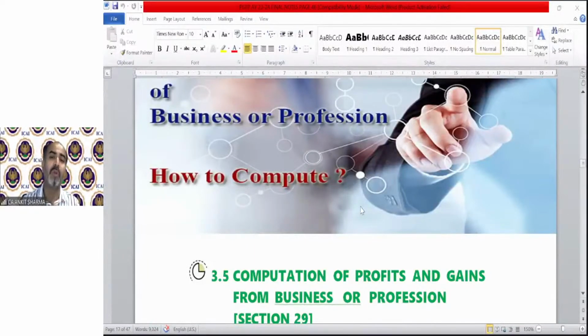Then how to compute PGBP income. I also discussed a very important topic in the last session, the format of PGBP. That's not in my notes.